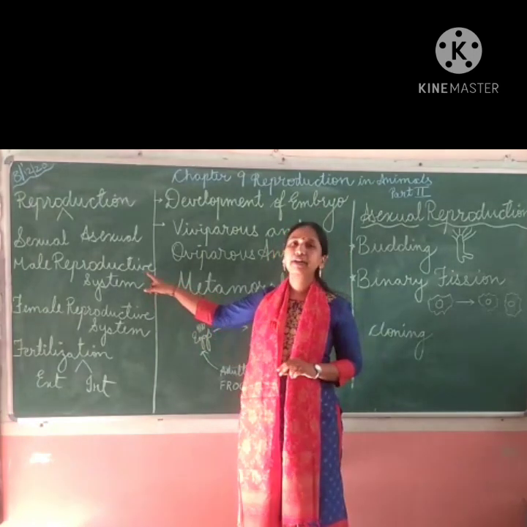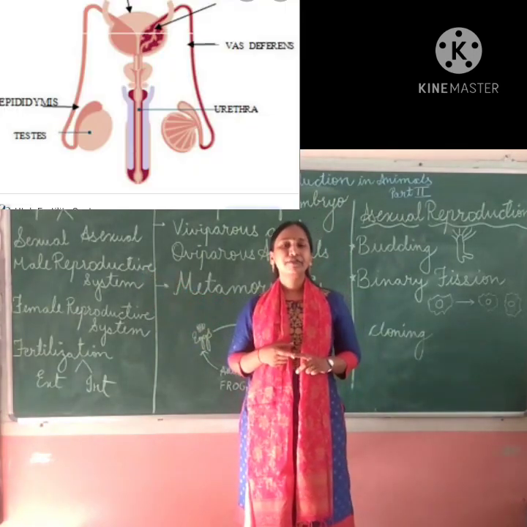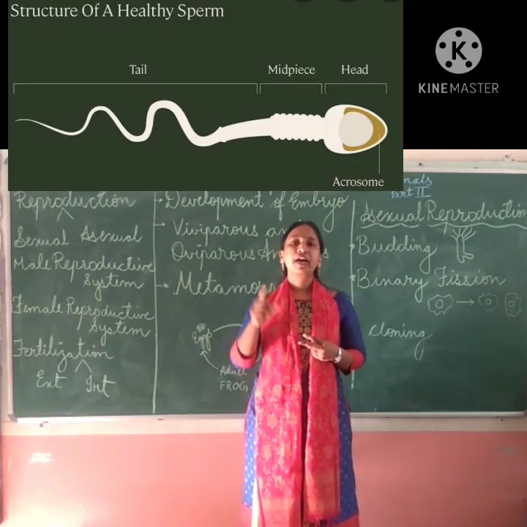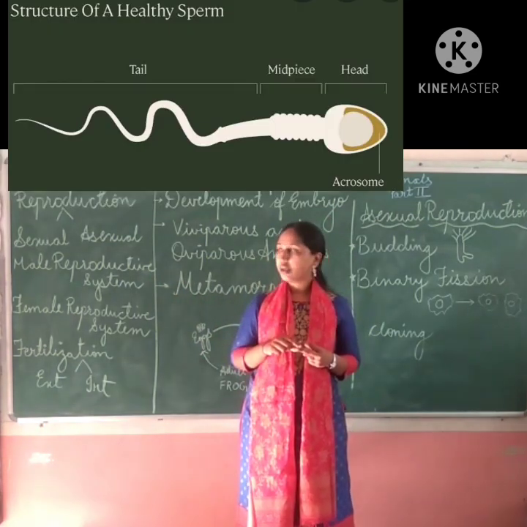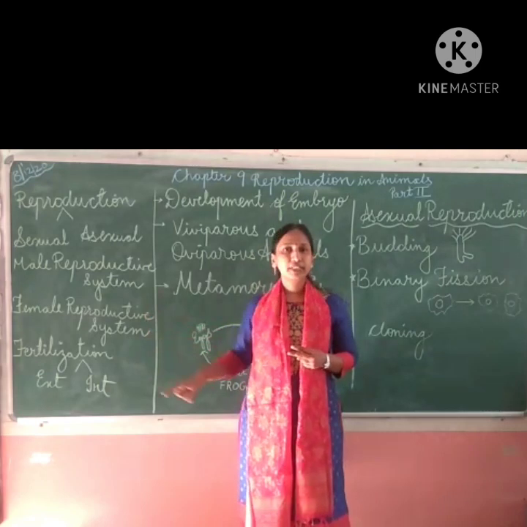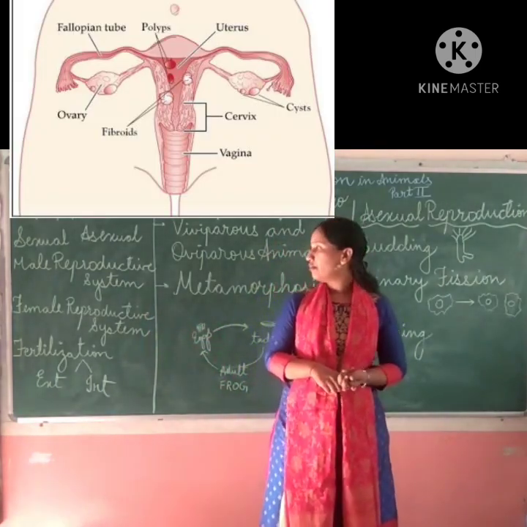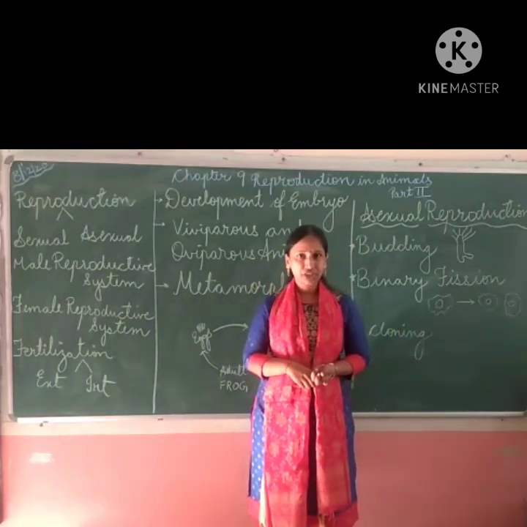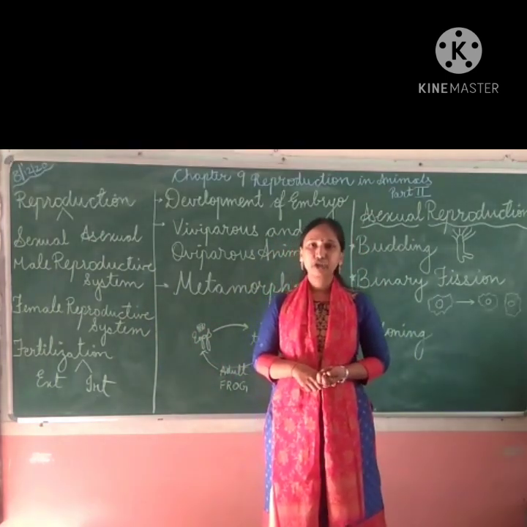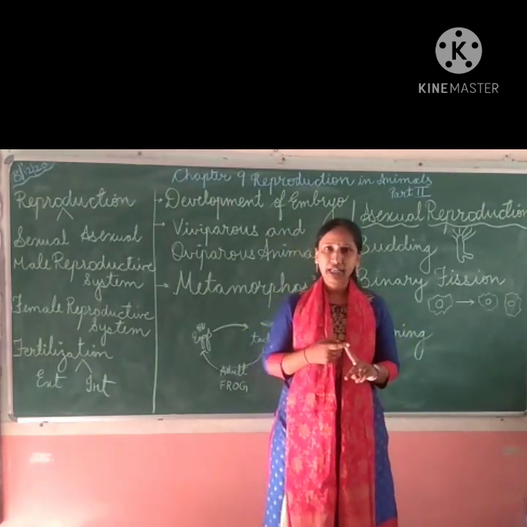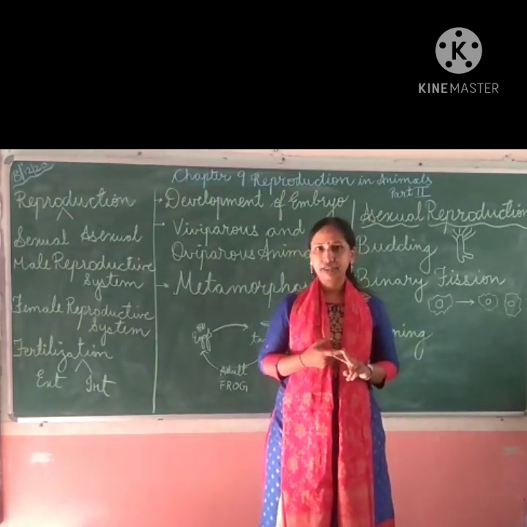We have also seen the male reproductive system, the male gamete, how sperm is produced, and the structure of sperm. Then we saw the female reproductive system, the female gamete, and the process of fertilization, where it takes place in human beings. And again, two types of fertilization, that is external fertilization and internal fertilization.